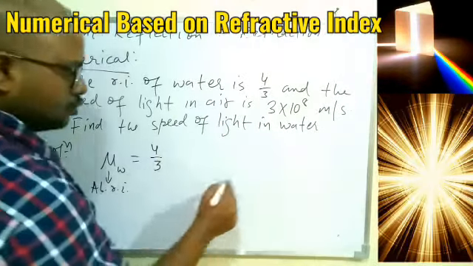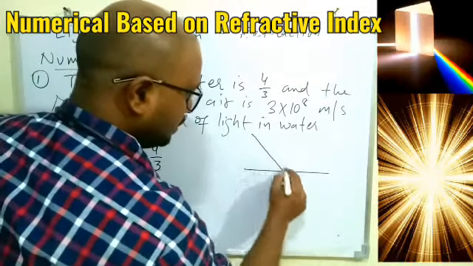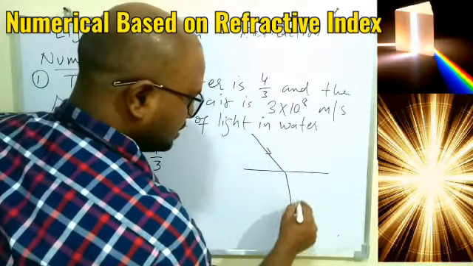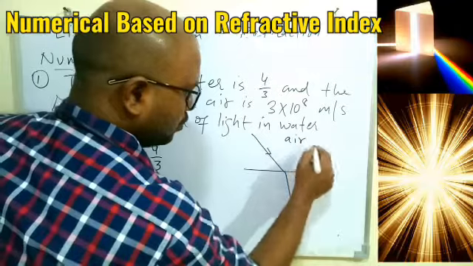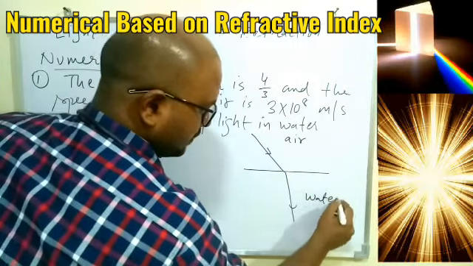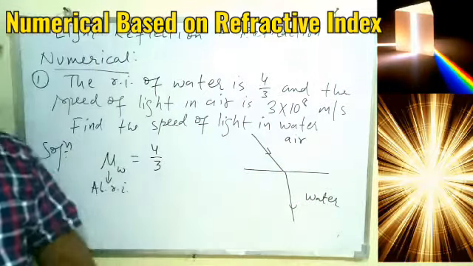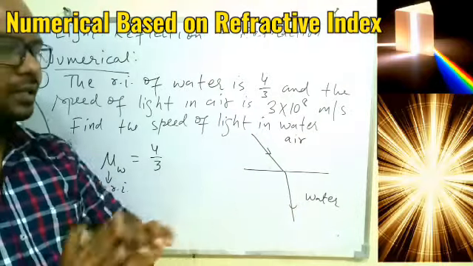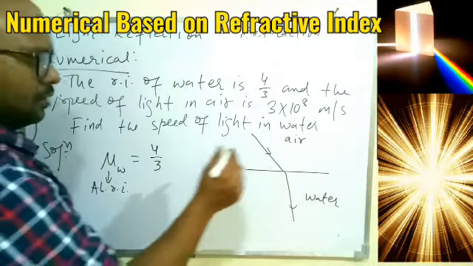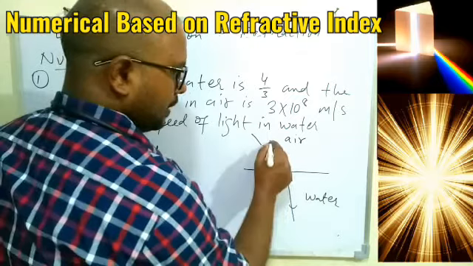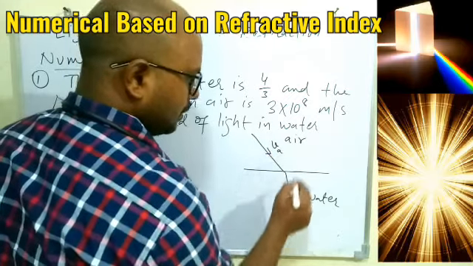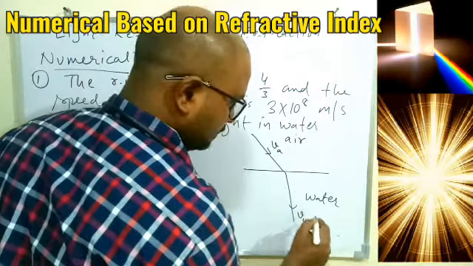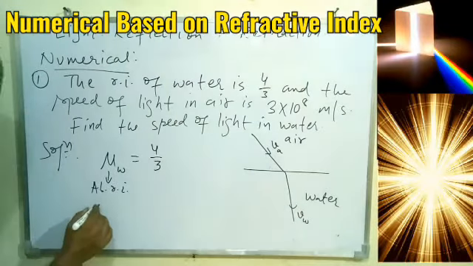Now this is one thing given. So let's draw the diagram. Light is traveling from where? Air to water. And here, I'm repeating again, air and vacuum are taken as the same thing. So it will have the speed of light in air, and it will have the speed of light in water. And one more thing is given to you.